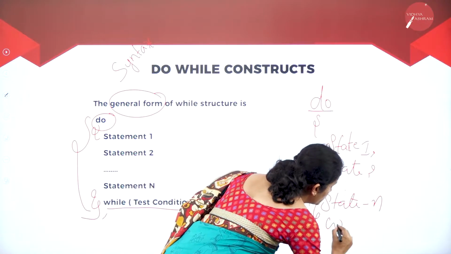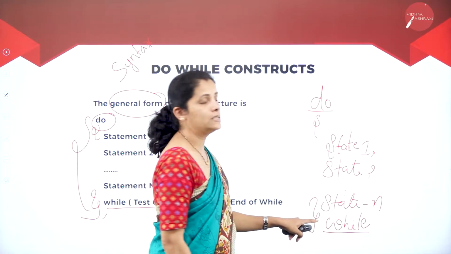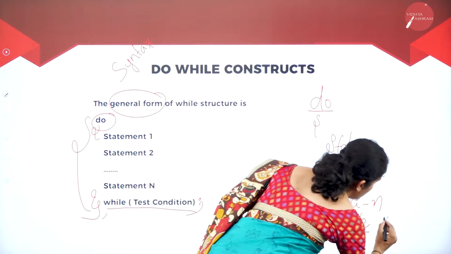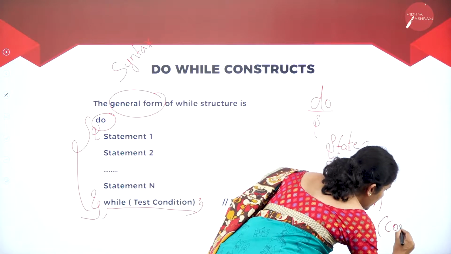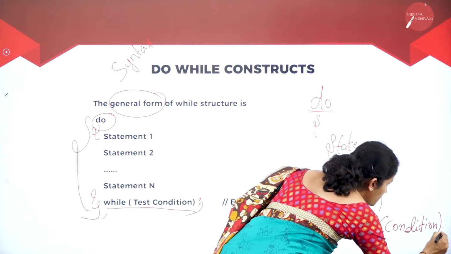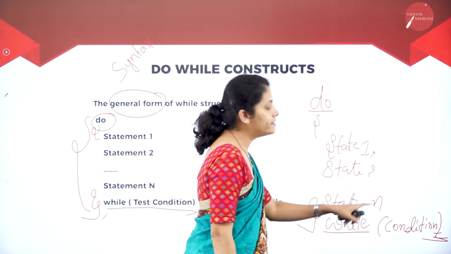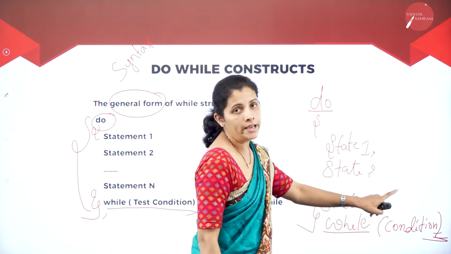So here I'm going to write the condition. What is the keyword here? That is while. Then I'm going to write the condition, and to close it, I'm going to write the semicolon at the end.